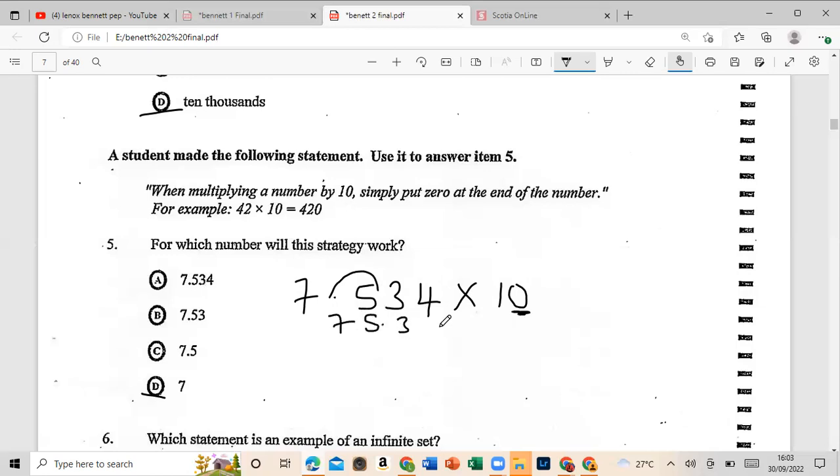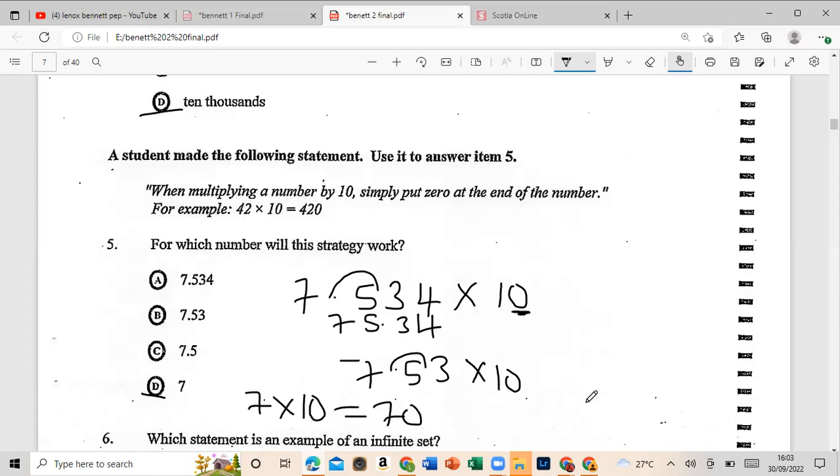Likewise, 7.53 times 10, we move the decimal place one place to our right, and that will be 75.3. But if we have 7 multiplied by 10, it has to be a natural number. So 7 times 10 would be 70. All right, let's move on to number 6.